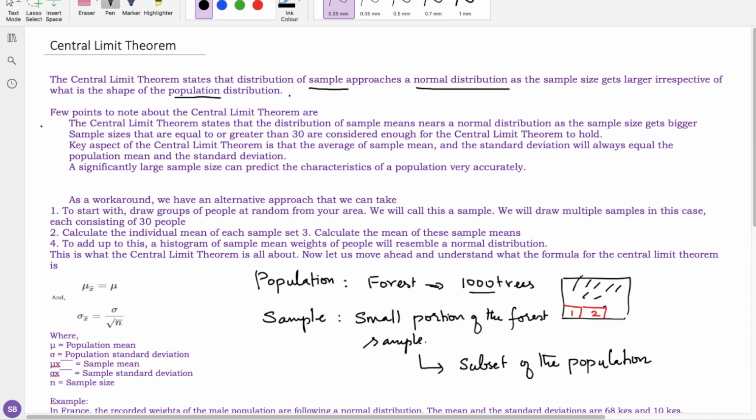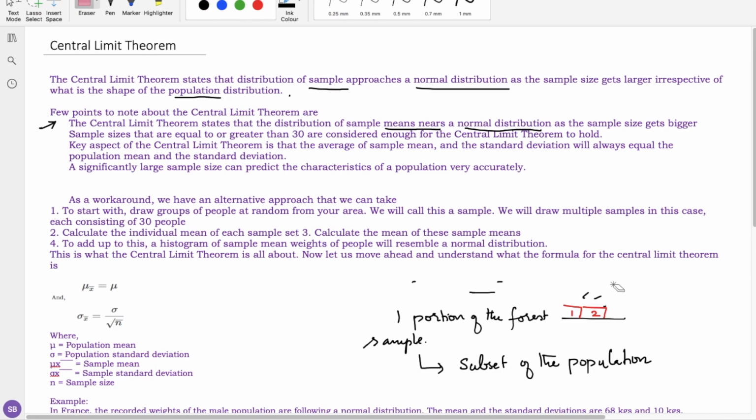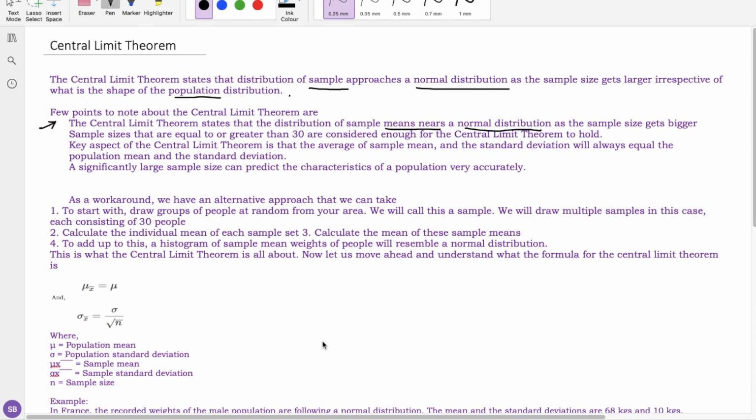Now let's come to a few points to note about the central limit theorem, which states that the distribution of the sample means approaches a normal distribution. So the first property: if we take the sample means, they will always be in a normal distribution. What is the normal distribution? The normal distribution is the bell curve, irrespective of the size.